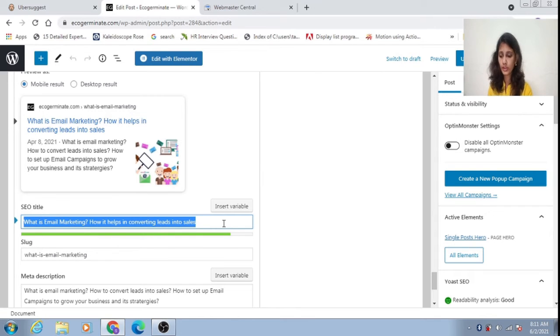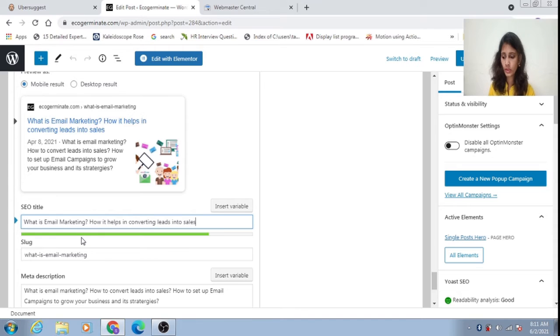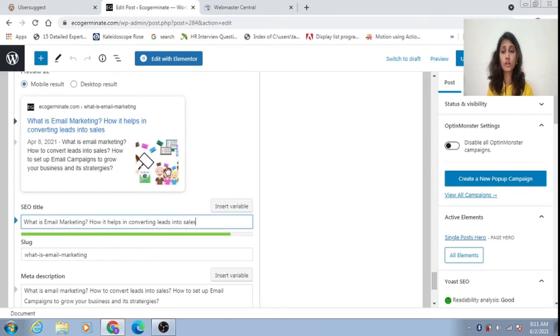If I reduce it and simply write what is email marketing, you see this orange has come. It should not be orange, it should be green. So if you search in Google and your website is ranking on the first page, the display will be like what is email marketing, how it helps in converting leads into sales.